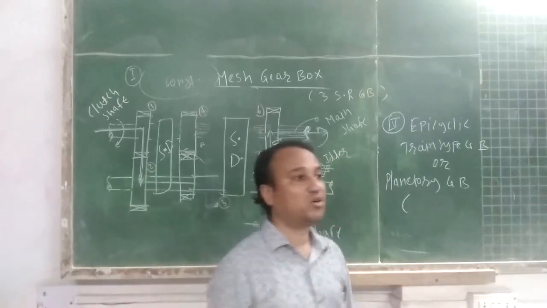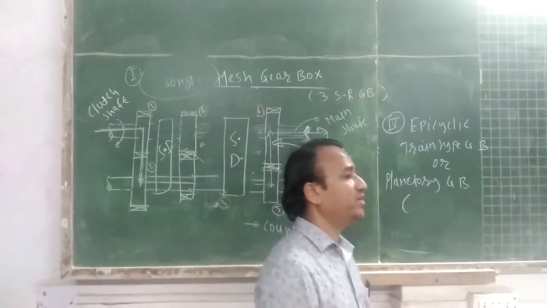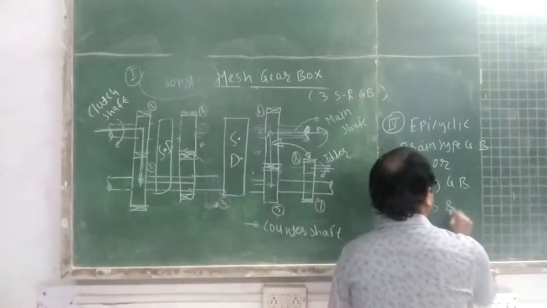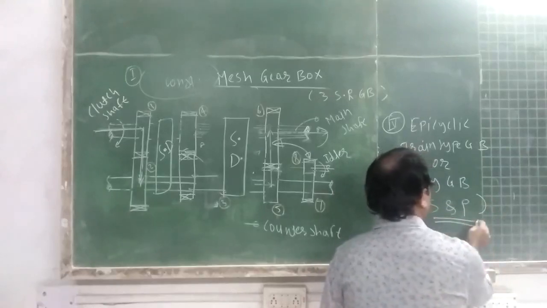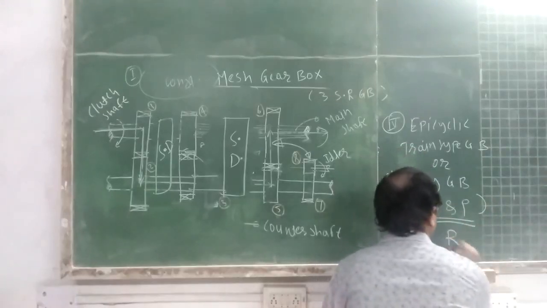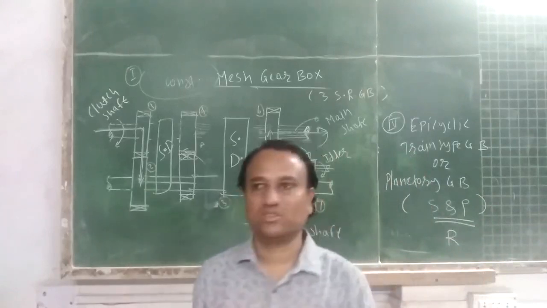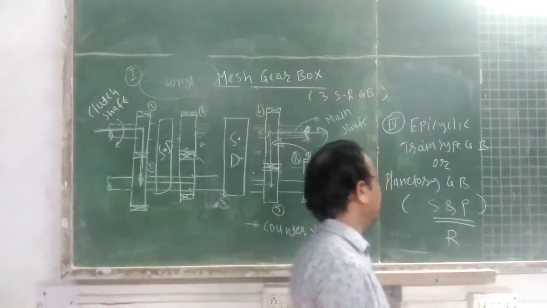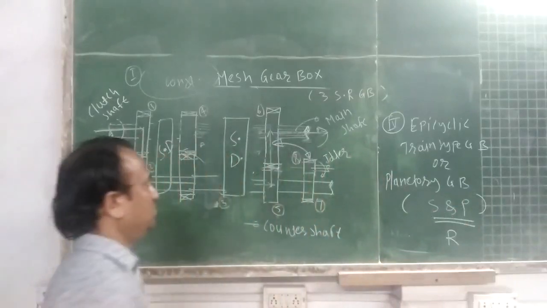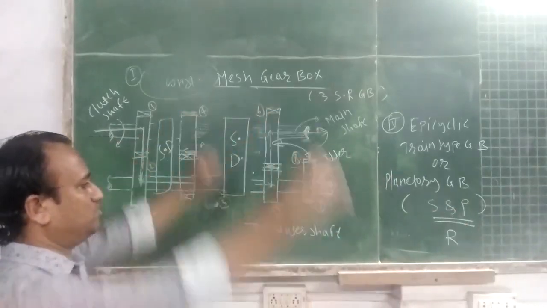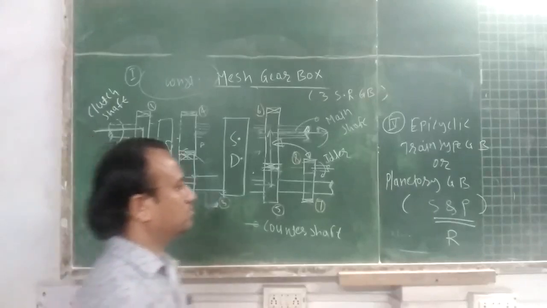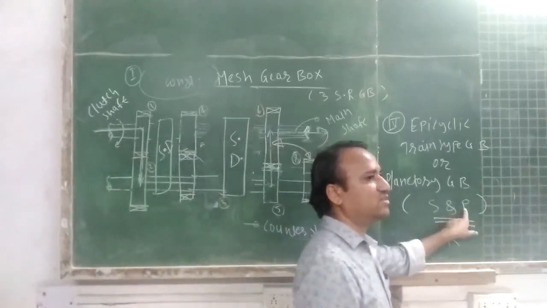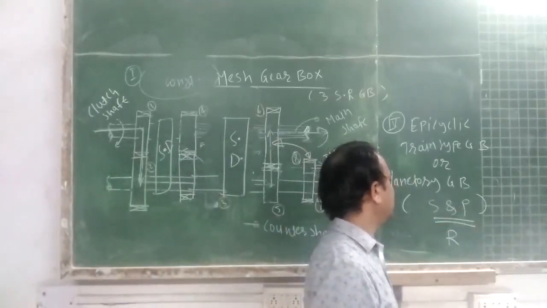The planetary gearbox has an assembly of sun and planet gears along with a ring gear. The outer gear is the ring gear, then the sun and planet gears. The planet gear is the intermediate gear.